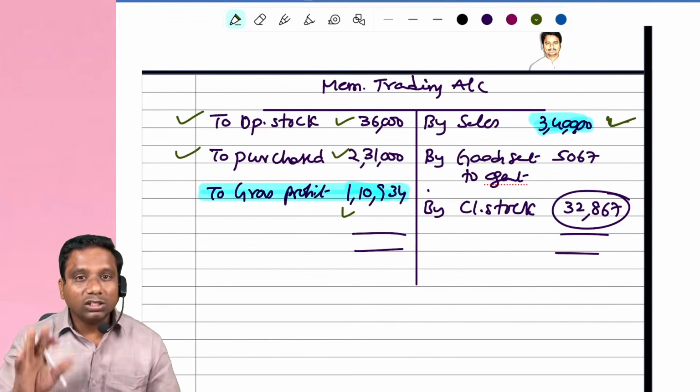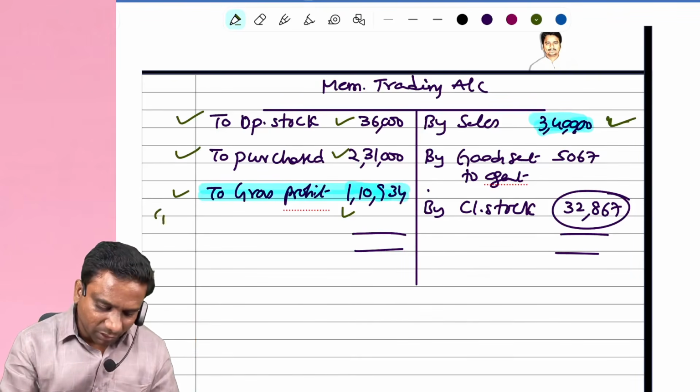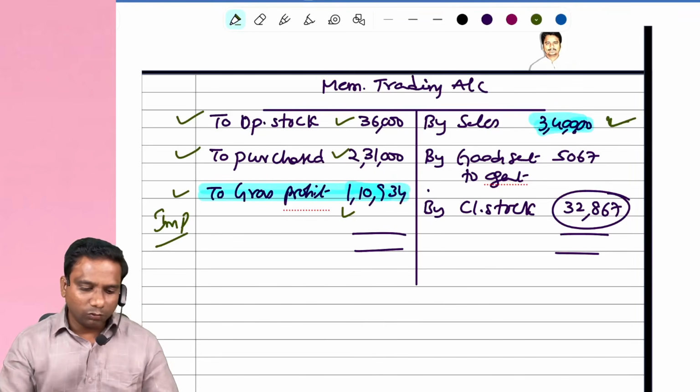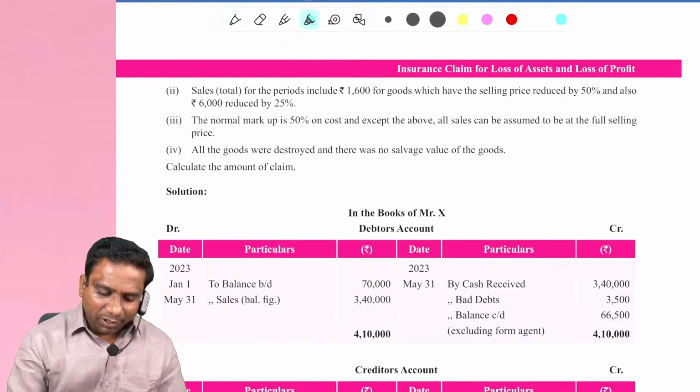Now the concept comes, how do we calculate gross profit? Gross profit is a very, very important calculation. In this problem, this gross profit calculation is very important. Look at how we calculate it. Simple, sir. For that, look at the second point.